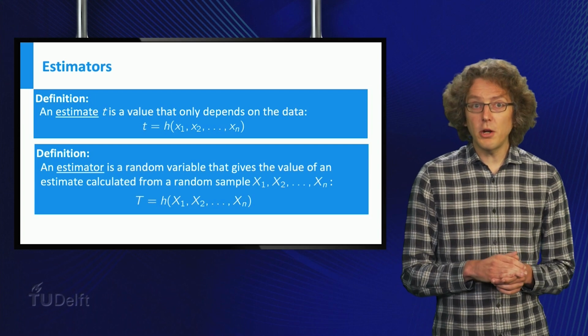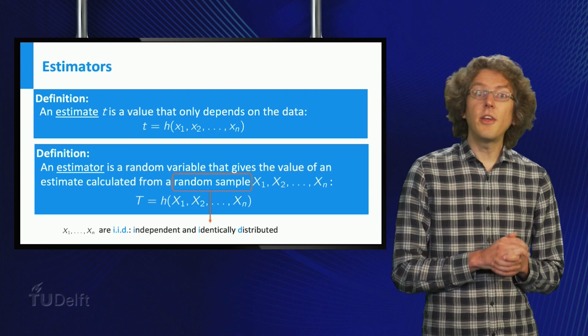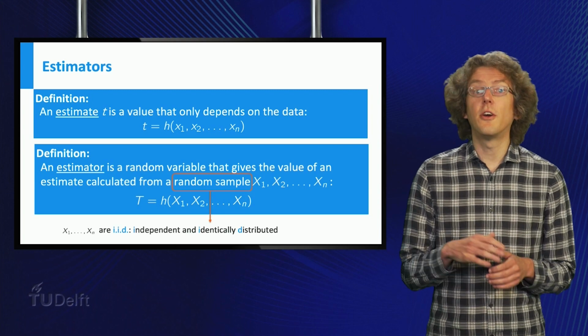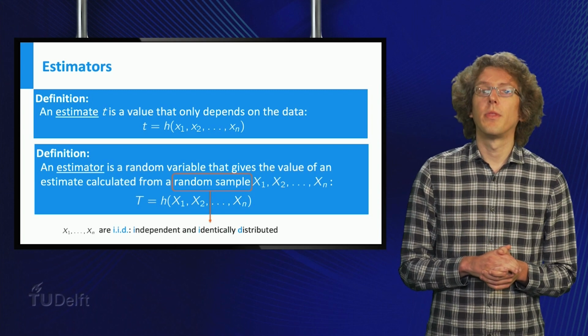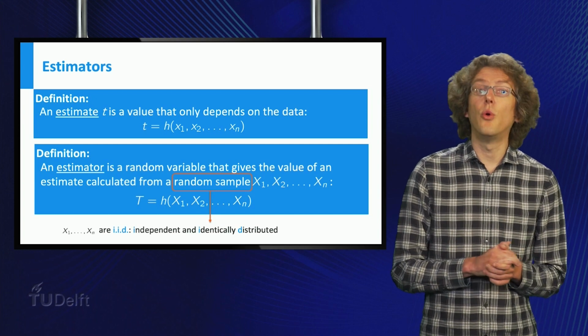Notice that these random variables Xi are pretty special. They all have the same distribution and they are independent of each other. We will call the capital Xi with these properties a random sample.